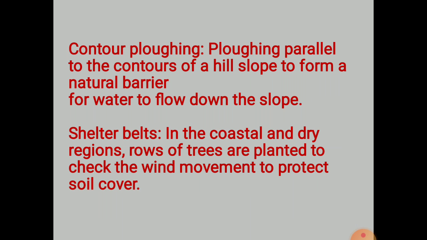Now contour plowing. Contour plowing is a method which we can use to stop soil erosion and conserve water. Farmers will make barriers on the edge of their field so that the soil remains in its own place. While plowing the field, people plow parallel to the contour.